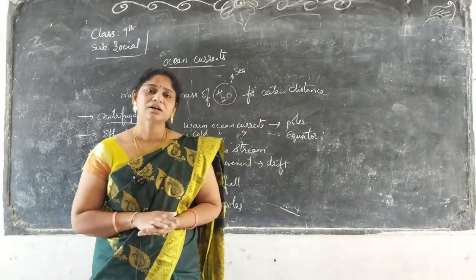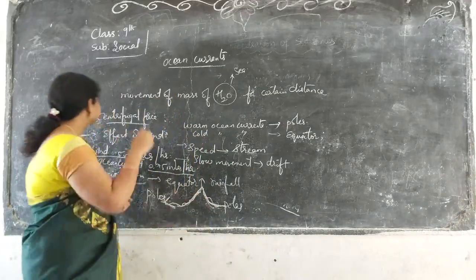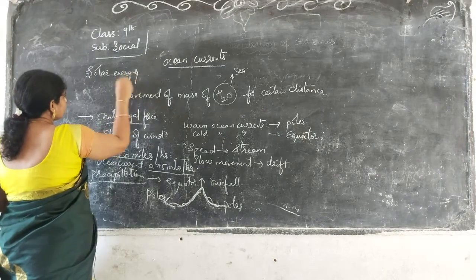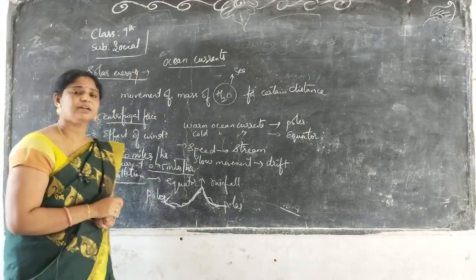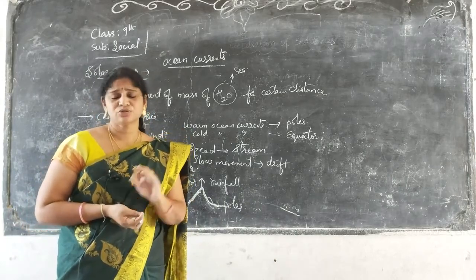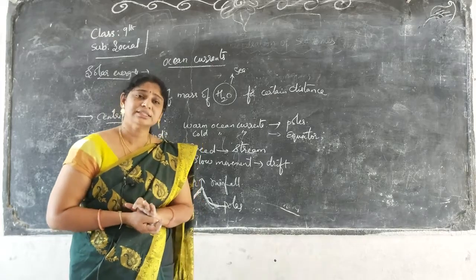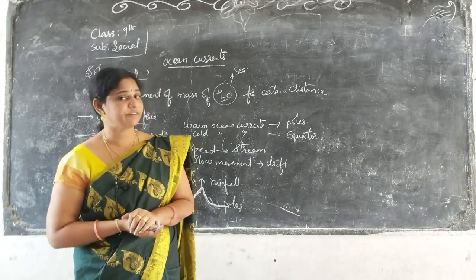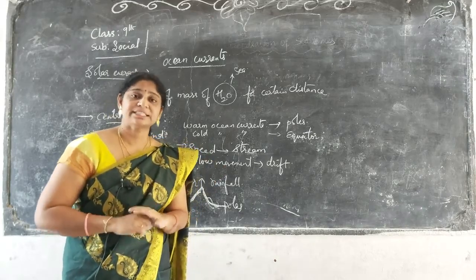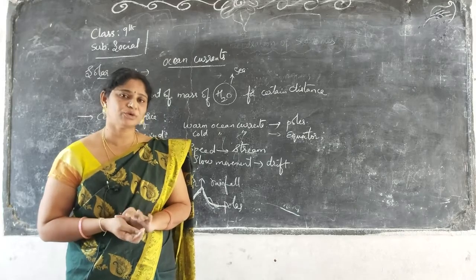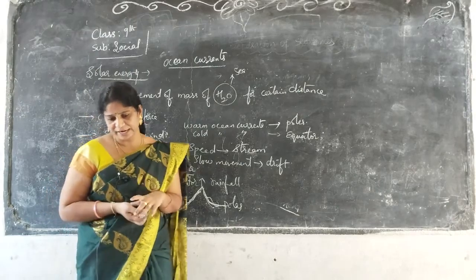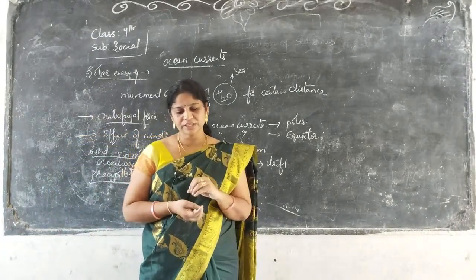Solar energy is nothing but sunlight, the energy we are getting from the sun. In the form of sunlight, we are utilizing its energy as solar energy. This solar energy is mostly used for all purposes. Without sunlight we can't live, you know very well. Even for the expansion of ocean water, sunlight is necessary, compulsory. So due to sunlight, expansion of water is seen.